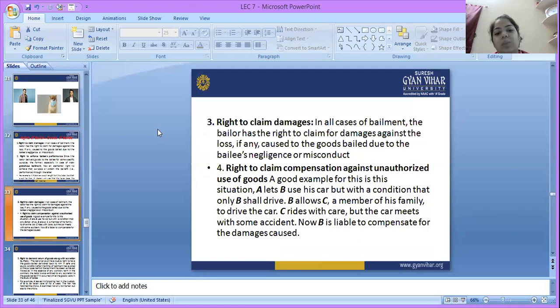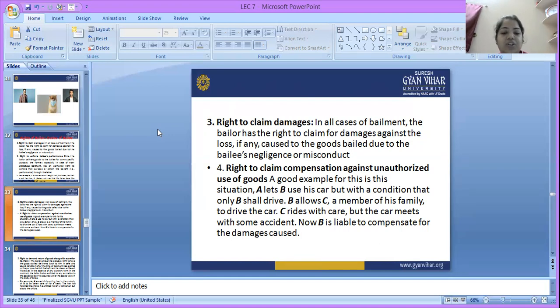But what B did, B allows C, a member of his family, to drive the car. C drives with care, but the car meets with some accident. Now, who is responsible? B is responsible. B is liable to compensate for the damages that occurred due to the accident.